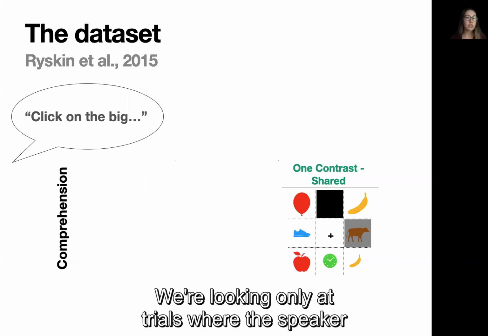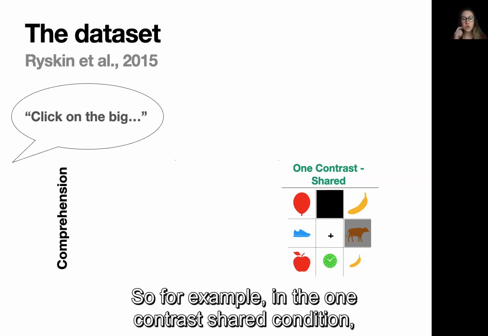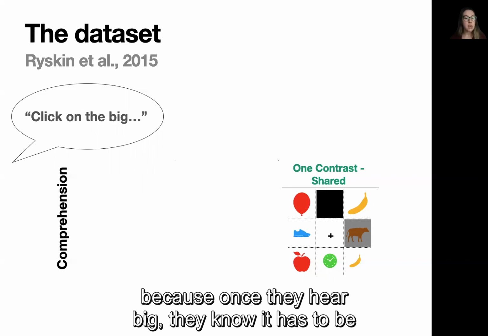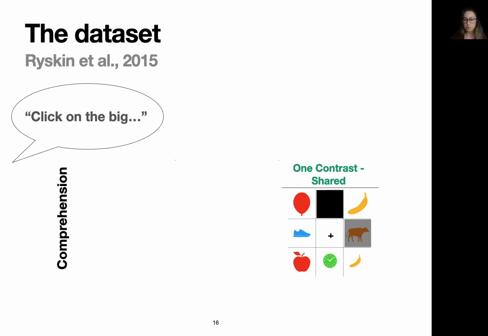We're looking only at trials where the speaker produced an adjective. So for example, in the one contrast shared condition, the listener should identify the target very quickly because once they hear big, they know it has to be the big banana. There's nothing else with a contrast in the display.